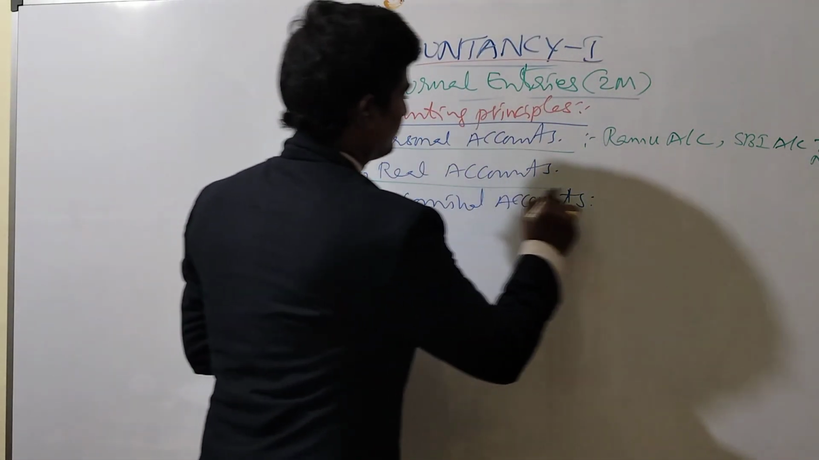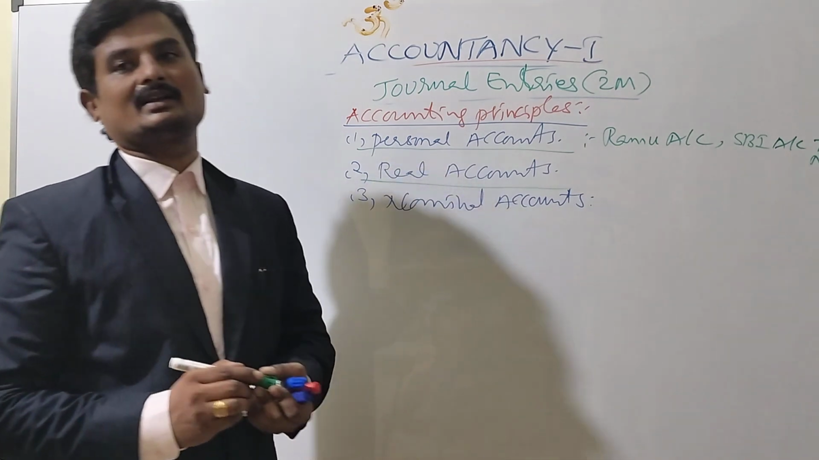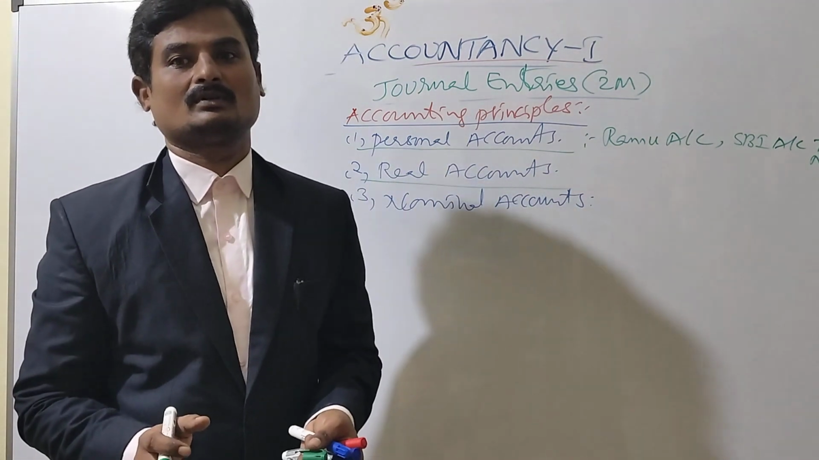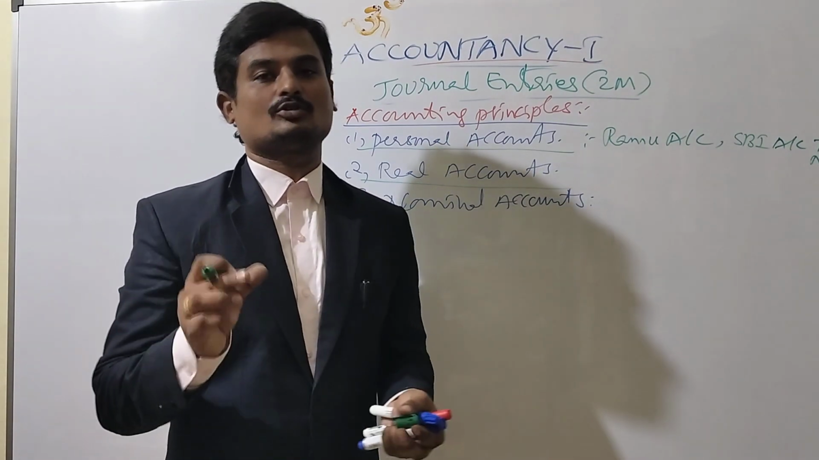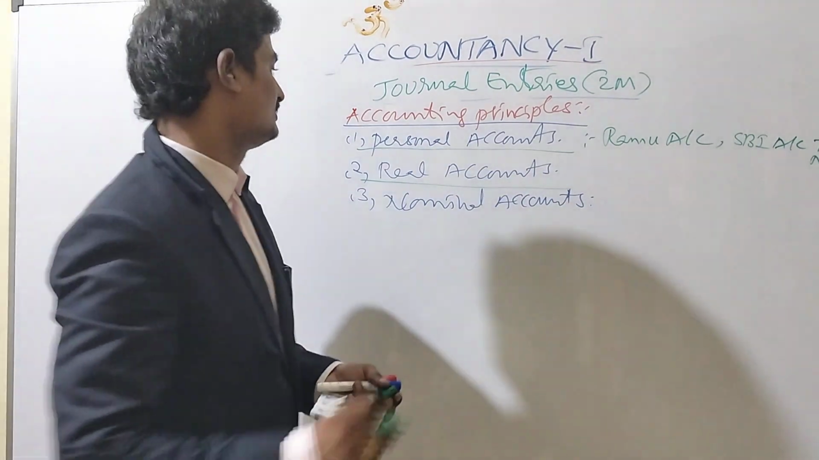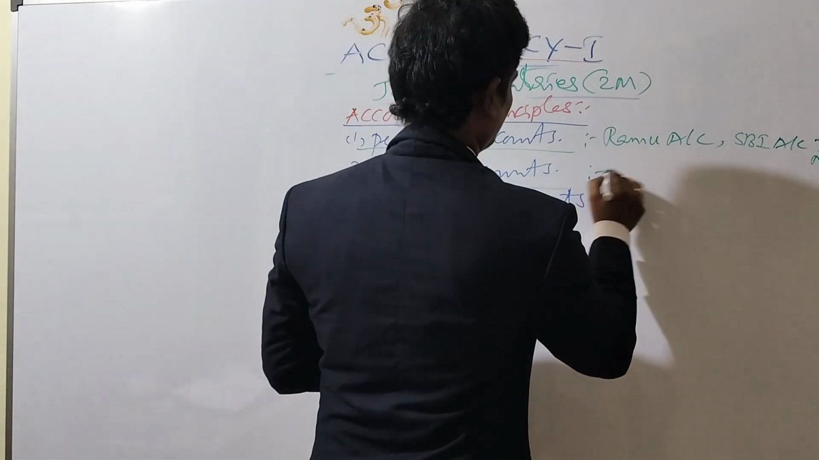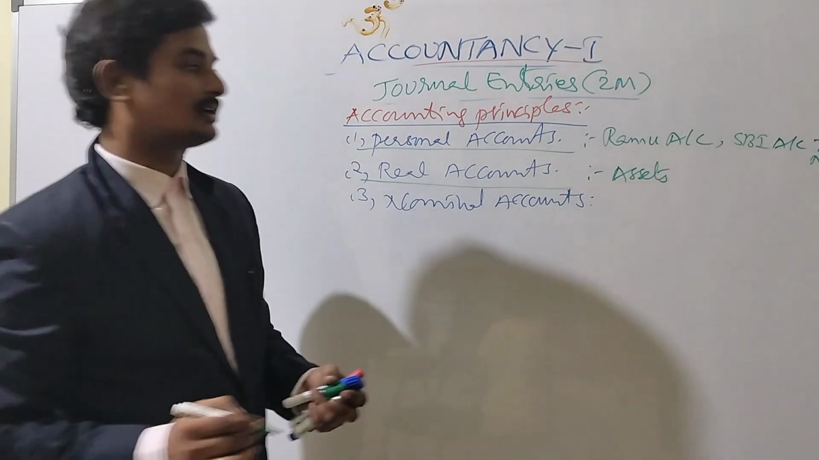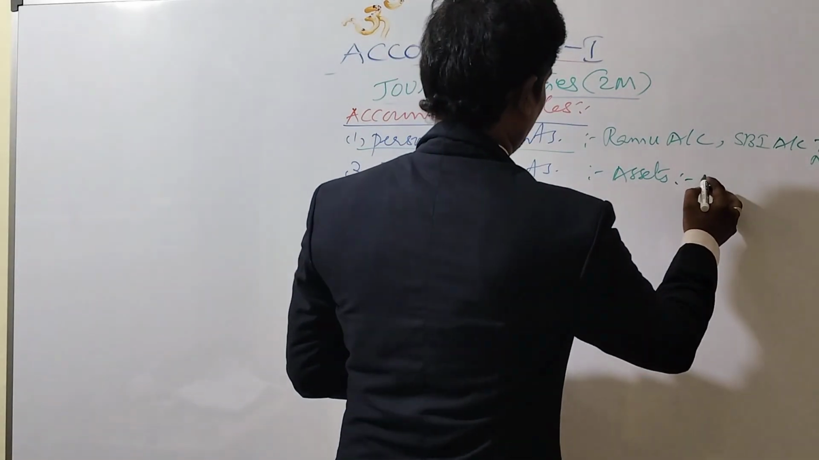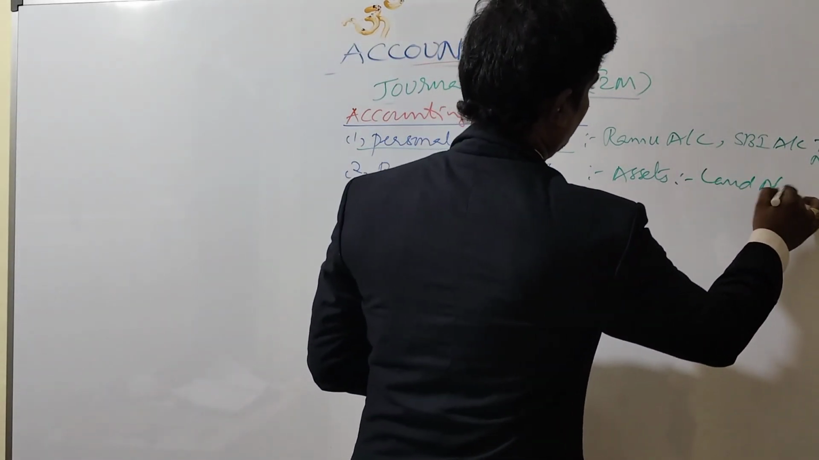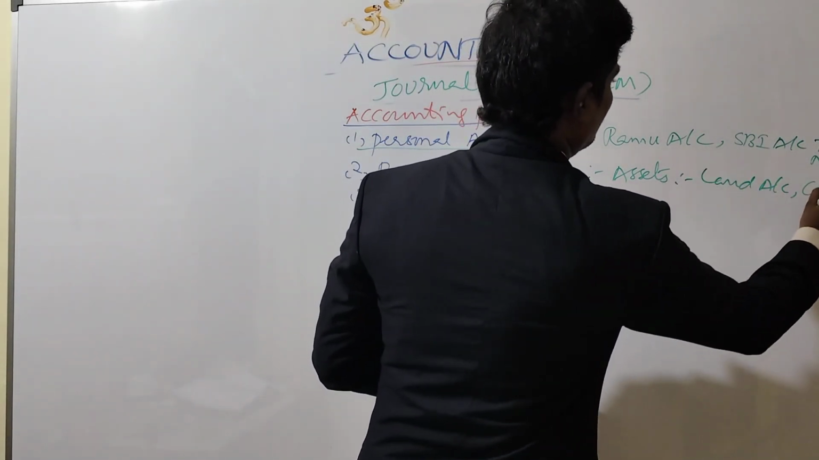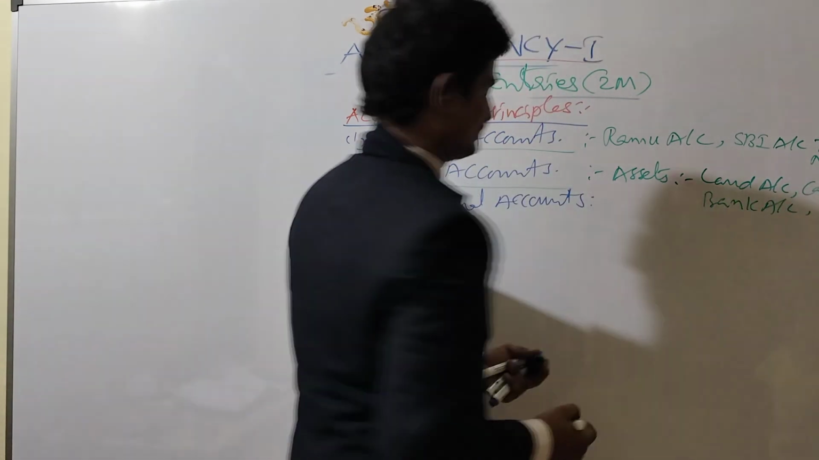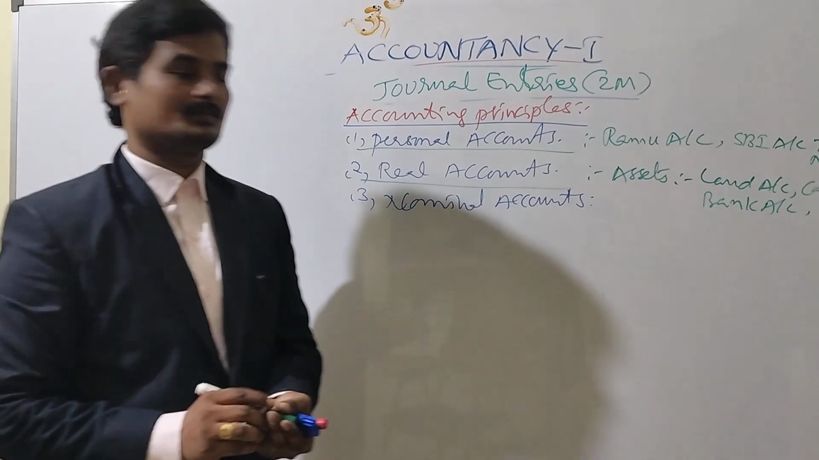And then come to real account. What do you mean by a real account? All the assets. The term which is considered to be an asset comes under a real account. So here all assets only come under a real account. Examples for real account are land account, cash account, bank account. These are the primary examples.